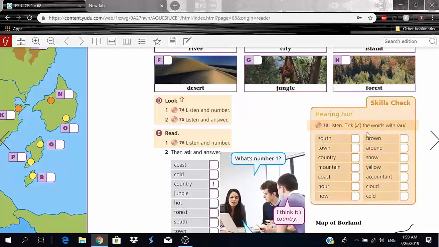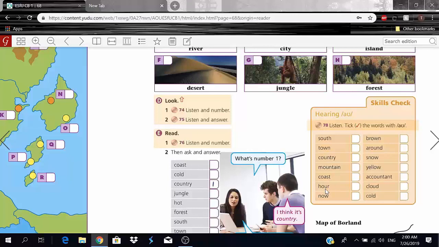So the words with the O and U, for example, south, you see that ow? Town, ow. Country, obviously not. It uses O and U, but we don't say it. We say country. But mountain, on the other hand, you see that? Mountain, okay? Coast, obviously not. Hour, yes. Ow, ow, ow.